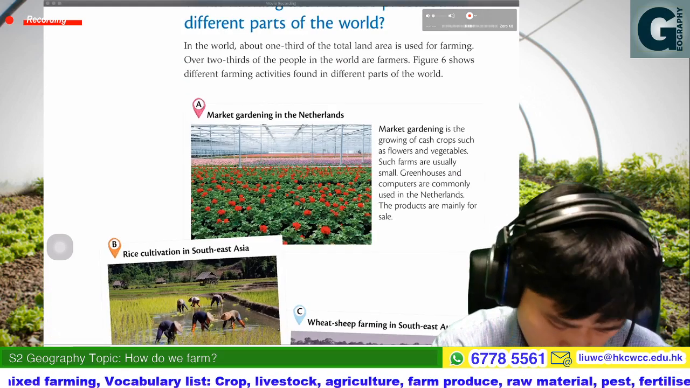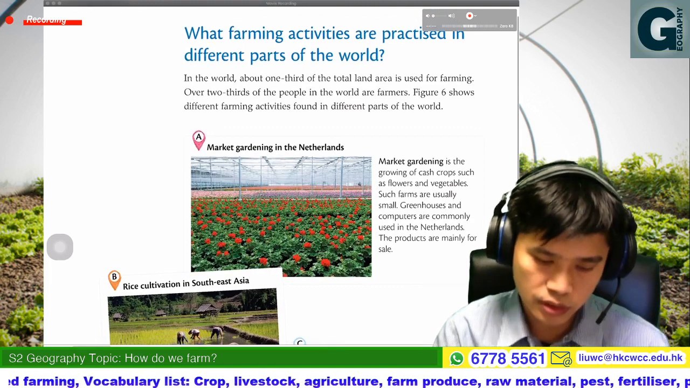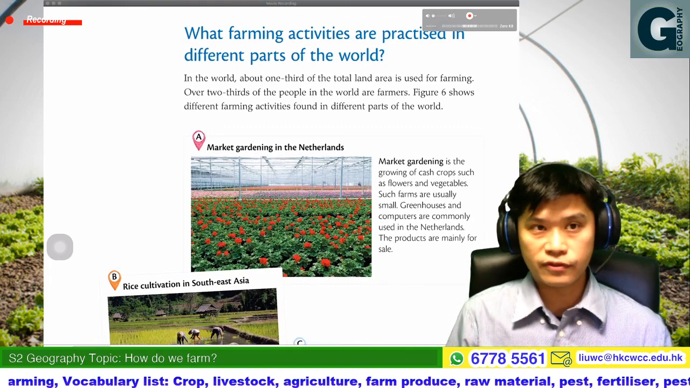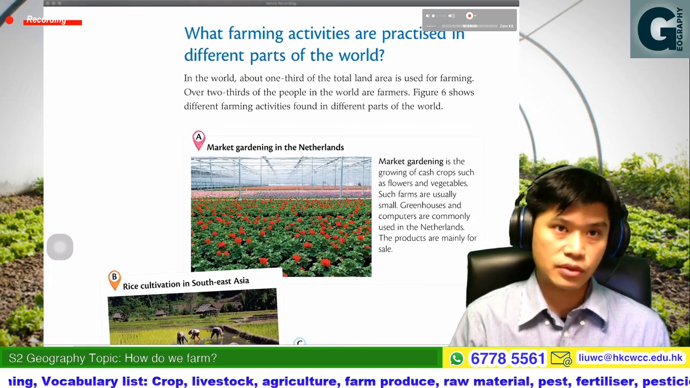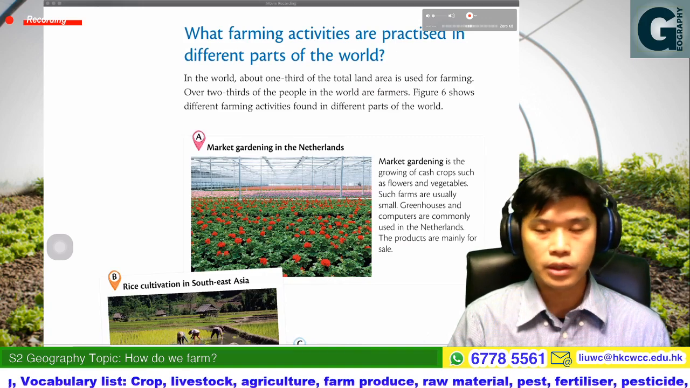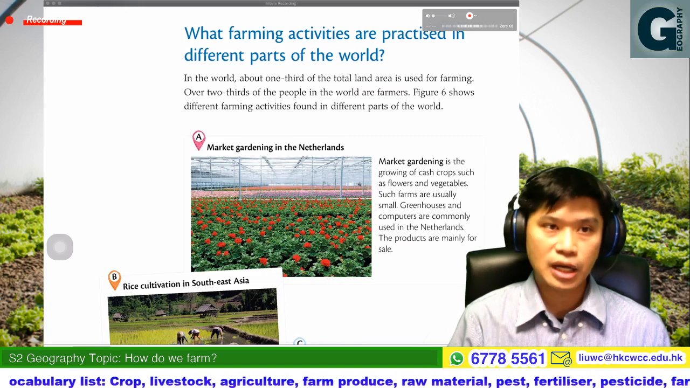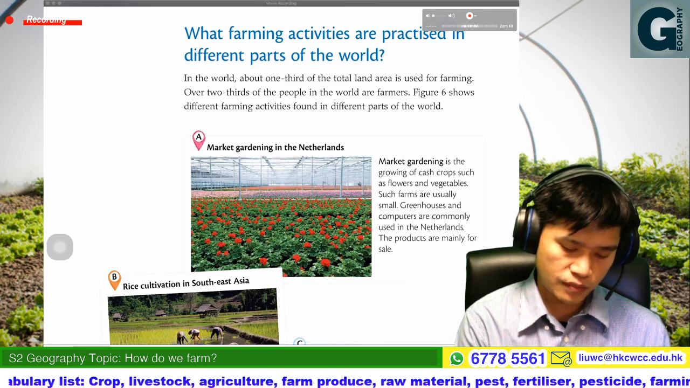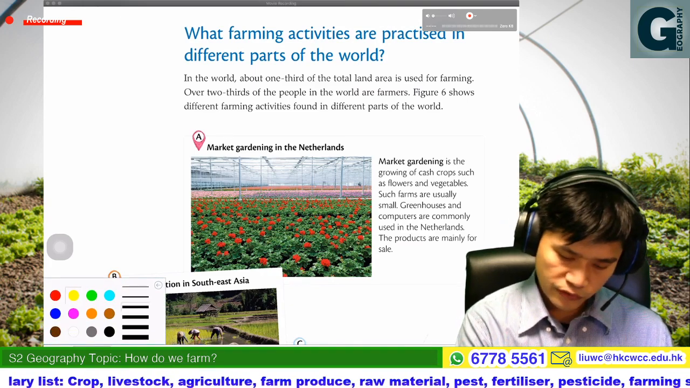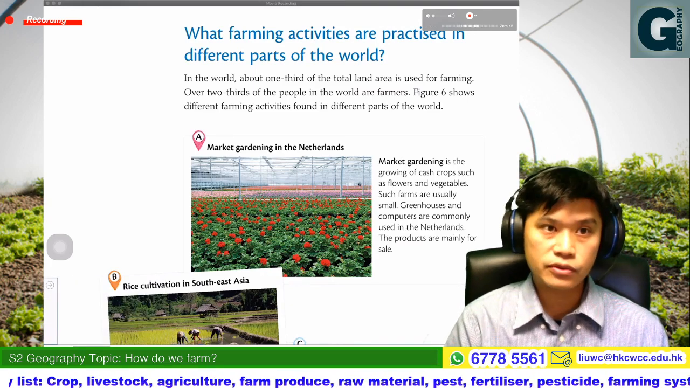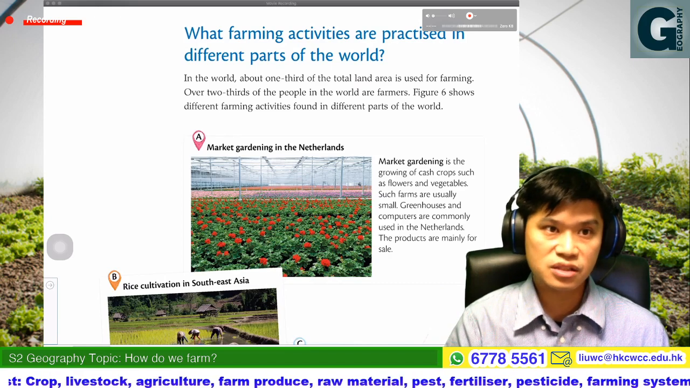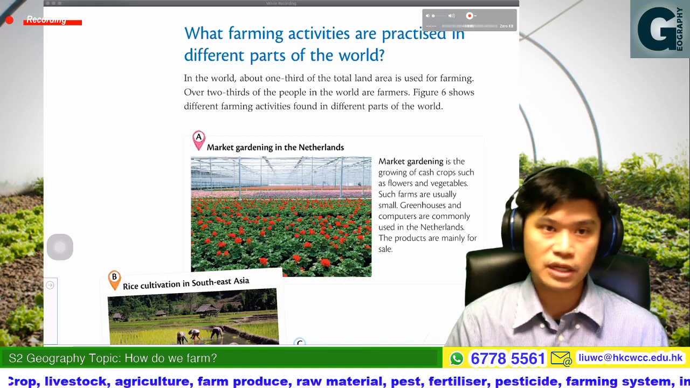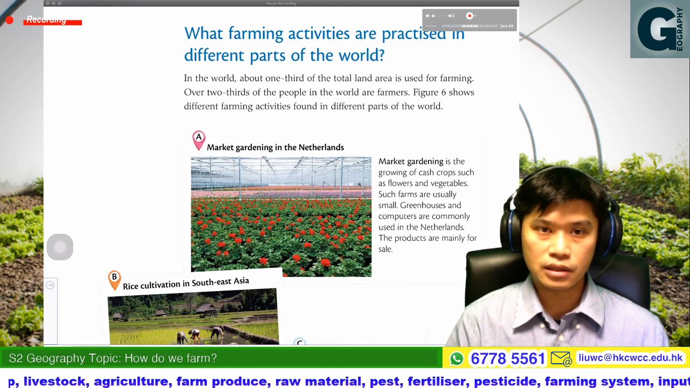Then next, Mr. Lee is going to introduce what type of farming activities are practiced in different parts of the world. So that would be different examples of the farming system in the world. The first one is also very famous, especially in the Netherlands, in Europe.